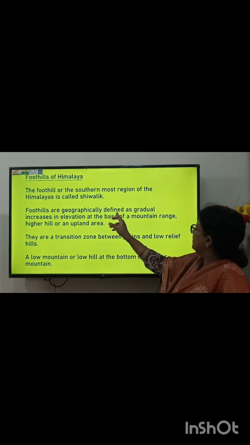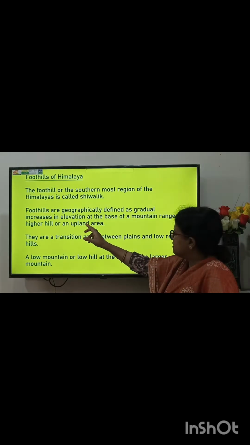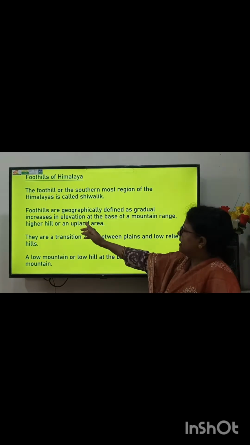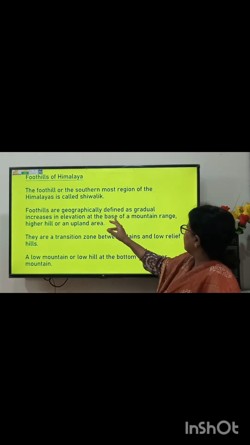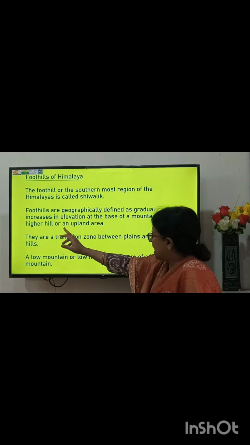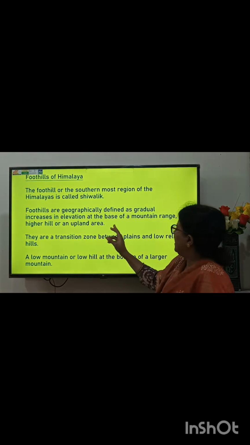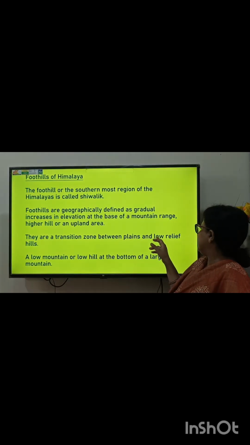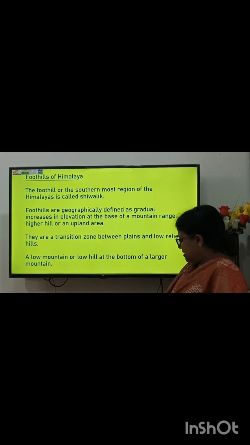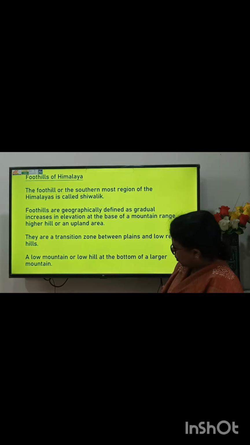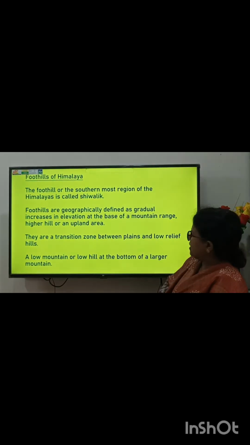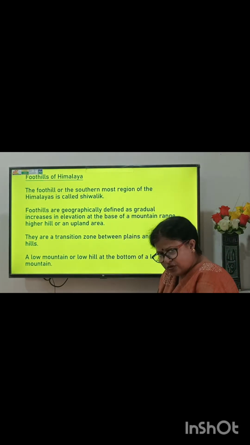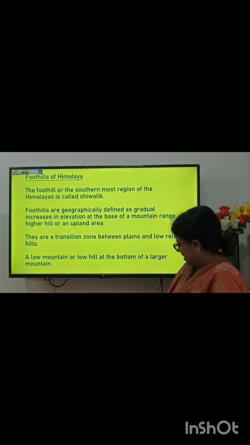Foothills are geographically defined as gradual increases in elevation. Gradual means slow. Slow increase in elevation means height. At the base of a mountain range, a higher hill or an upland area. They are a transition zone between plains and low relief hills. In a nutshell, you can say a low mountain or low hill at the bottom of a large mountain. Low mountain or low hill at the bottom of a large hill.